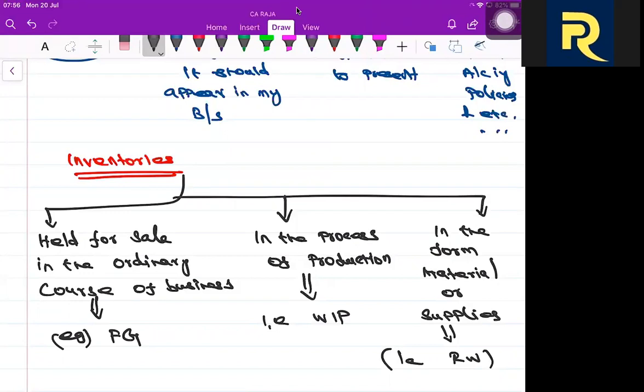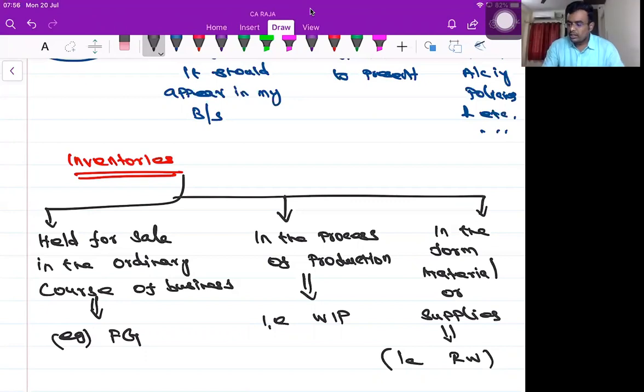Yes, sir. Okay, tell me the definition. Inventories: held for sale in the ordinary course of business, that is finished goods.